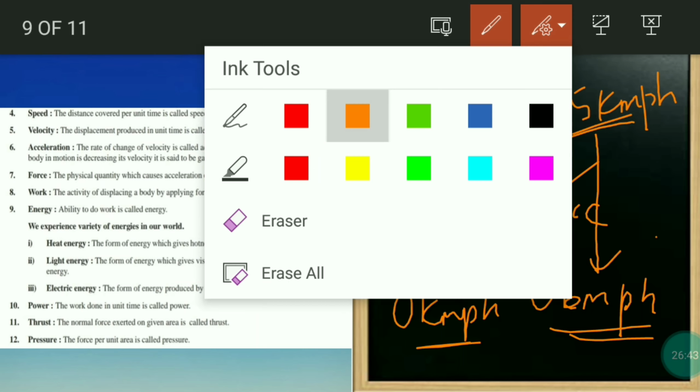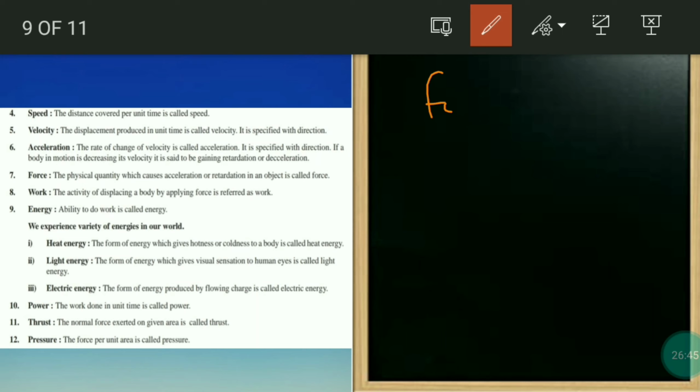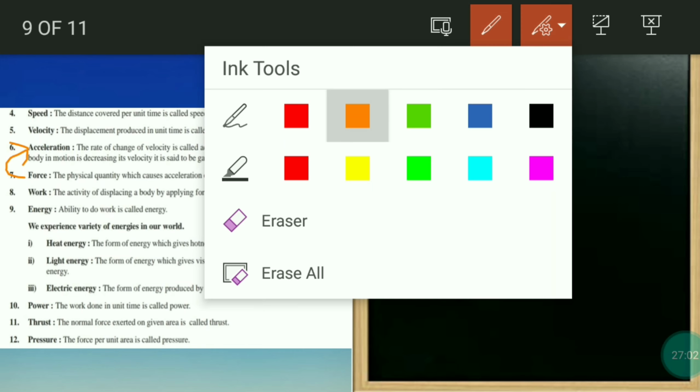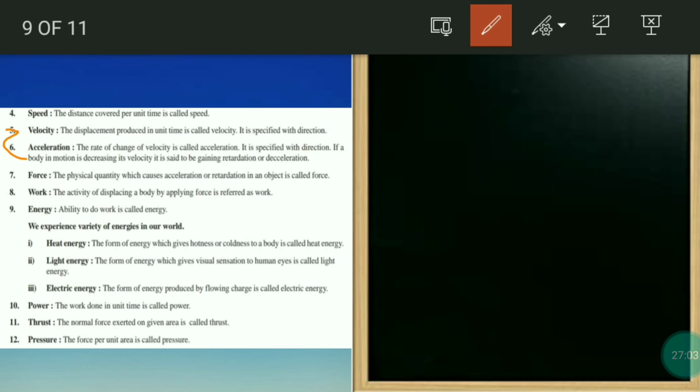Now we should be discussing the force topic. Force is a physical quantity which causes acceleration or retardation in an object. So that's what in order I have mentioned it. Now acceleration we have learned. For learning acceleration, we depended on velocity. For learning velocity, we depended on displacement and all that.